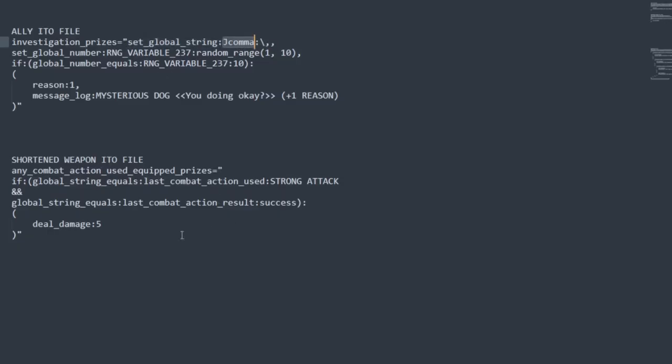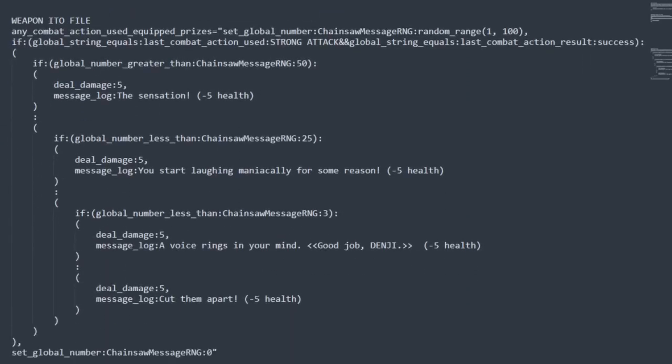And the only other thing to mention is that this shortened weapon eto file is literally what's all that's happening. As I'll show you right now, this is basically what I've done to have different messages appear, based on RNG. But more importantly, I did spaghetti recording because I thought that I was not doing the deal damage right, and I was dealing damage twice. Apparently that's not the case, unless I'm missing something here. But please let me know if there is something.